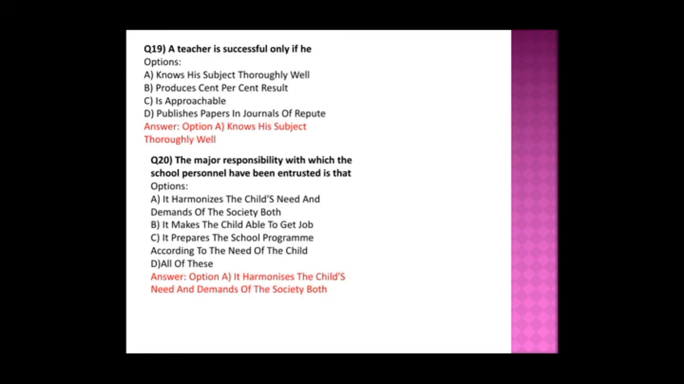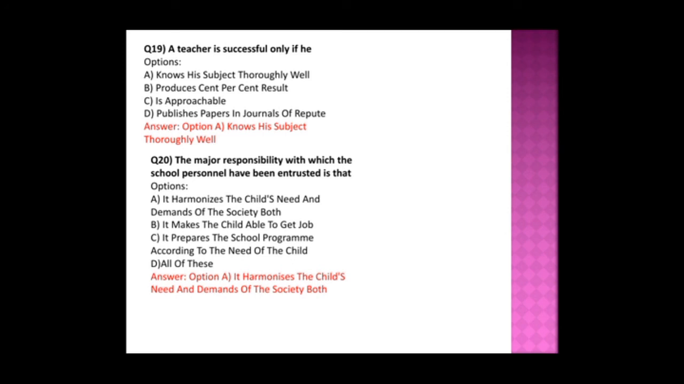Okay, and next question: a teacher is successful only if he. How can a teacher be successful? Here the options are: knows his subject thoroughly well; produces 100% result; approachable; and the last one, publishes papers in journals of repute. So here of course option A is the answer, knows his subject thoroughly well. Okay, that is why colleges and schools assign different teachers for different subjects. First, they must give importance to the subject.